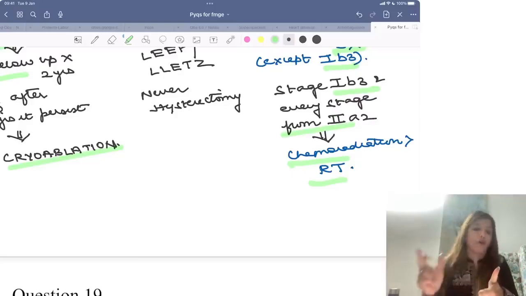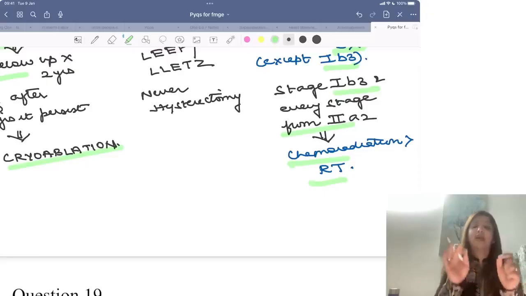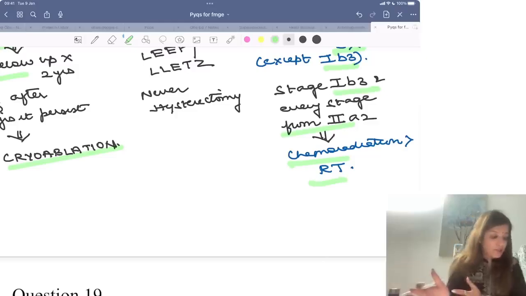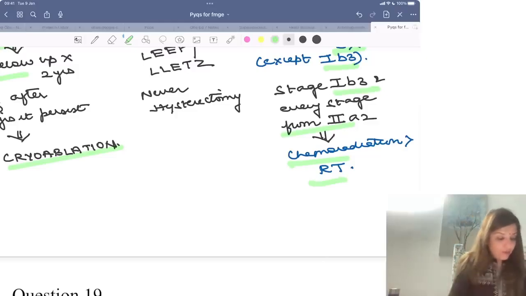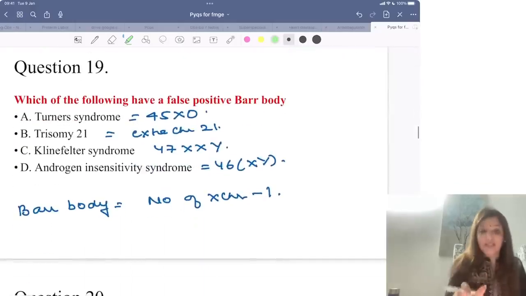CIN1 का management होता है follow up for 2 years. Right? And 2 years के बाद if it persists, cryoablation. CIN2 and CIN3 का management is LEEP or LLETZ. Cancer cervix का management बस इतना याद रखो, cancer cervix में up till stage 2A1 surgery करते हैं, but 1B3 में surgery नहीं करते. In stage 1B3 and any stage after 2A2, management is chemo radiation. Clear to all of you? Okay. Now, because a question has come in your recent FMGE exam, that is why I taught you this much detail.